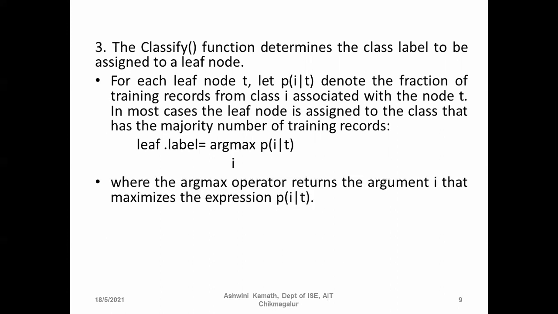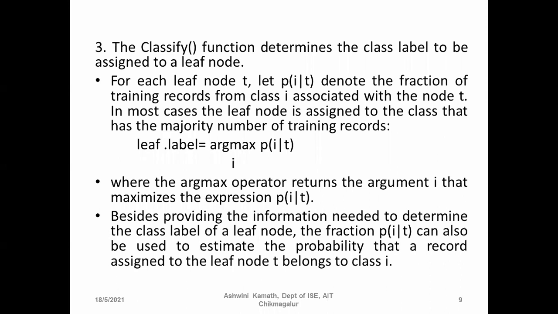The argmax operator returns the argument I that maximizes the expression P of I given T. For example, if we have C0 and C1 as the values for I, and for C1 it is 5 and for C0 it is 1, then it will consider C1.